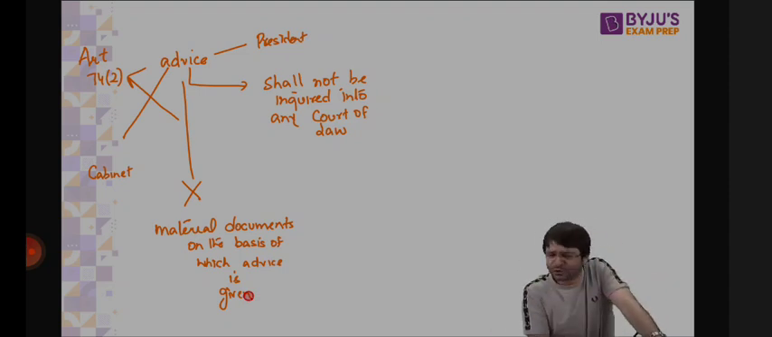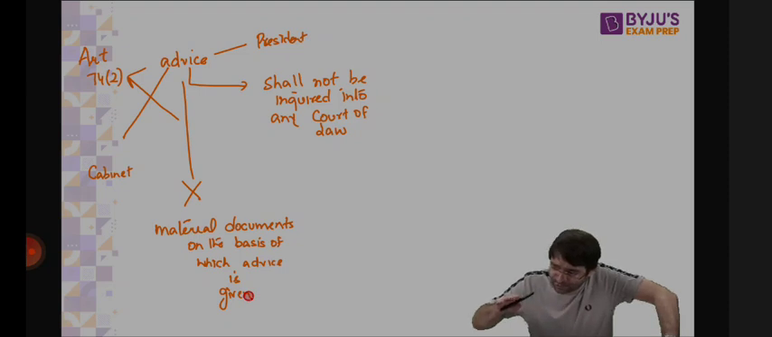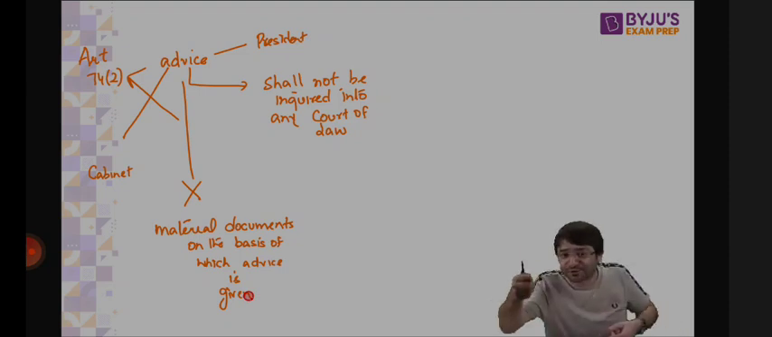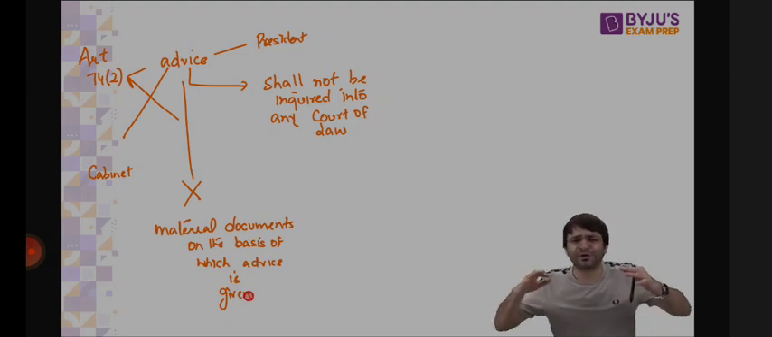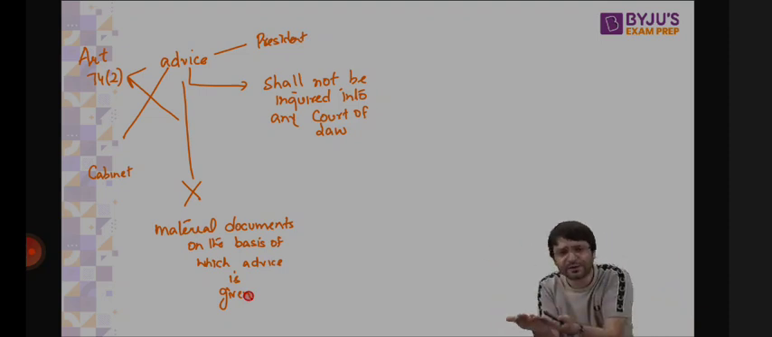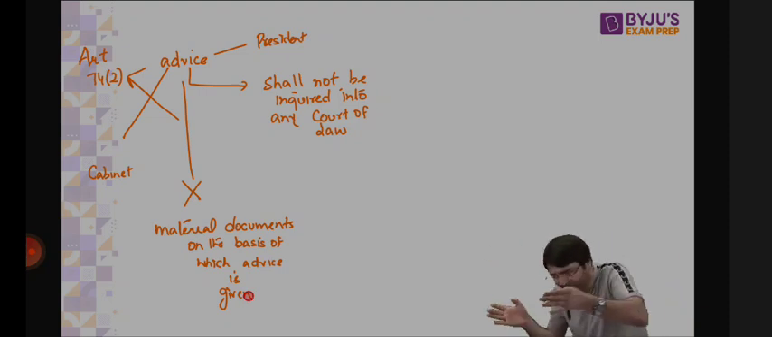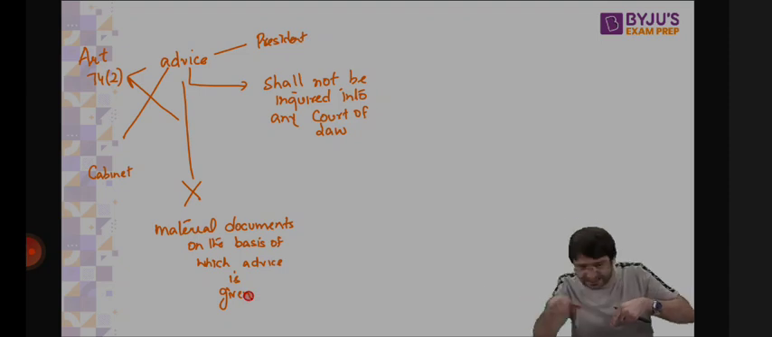Don't show us the advice you gave the president. We don't need to look into that. But there should be some material document on the basis of which you gave that advice to the president. Sir, what are you saying? You can't give advice to the president out of thin air. There has to be some document, some material, some proof on the basis of which you claim that there is a breakdown of constitutional machinery. And that is when you advise the president, please impose president's rule.